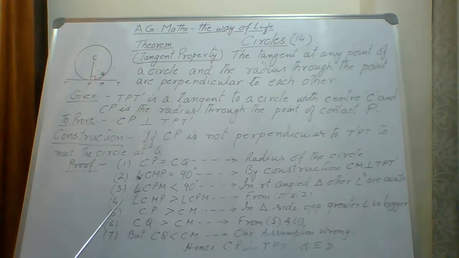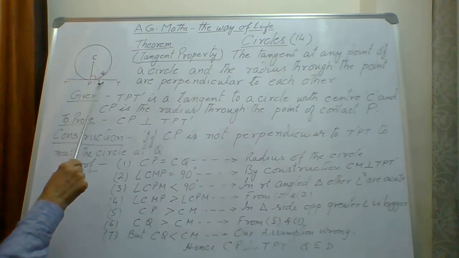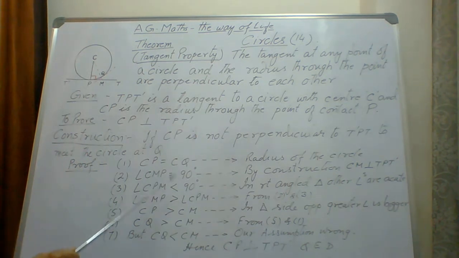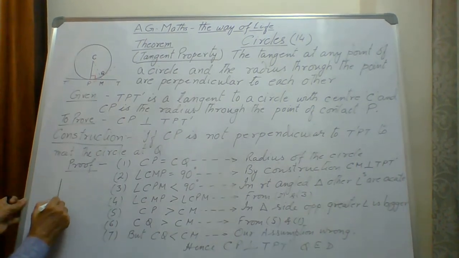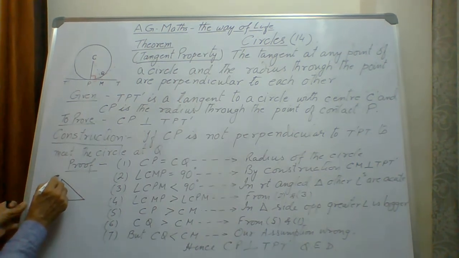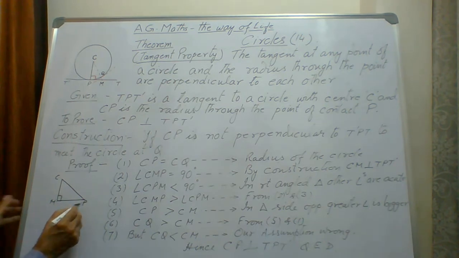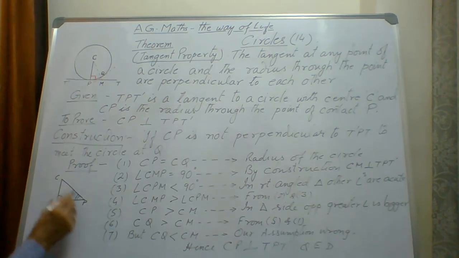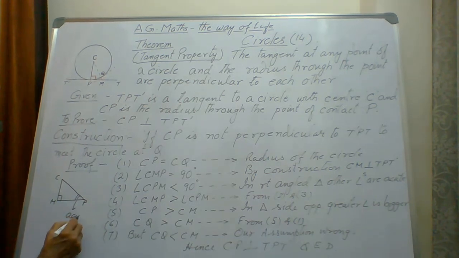Now if CMP is 90 degrees, then angle CPM, which is here in this triangle, will be smaller than 90 degrees. In a right angle triangle, when one angle is 90 degrees, the other angles are acute. So CPM is less than 90 degrees, it is an acute angle, because that is the property of the triangle.